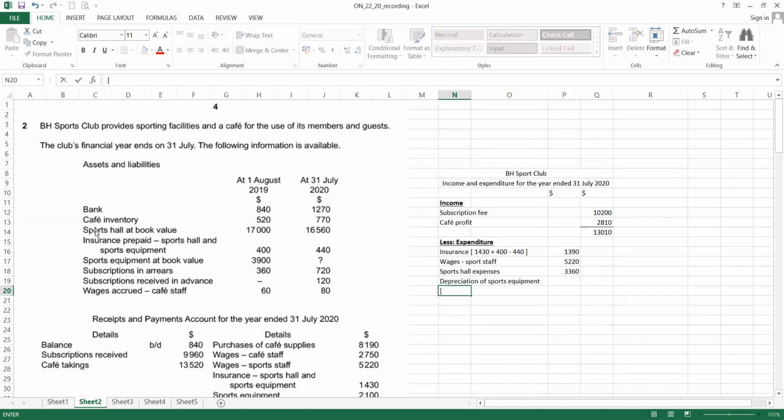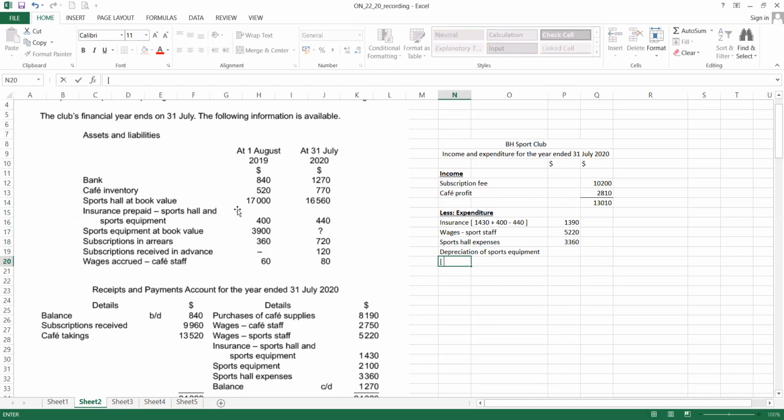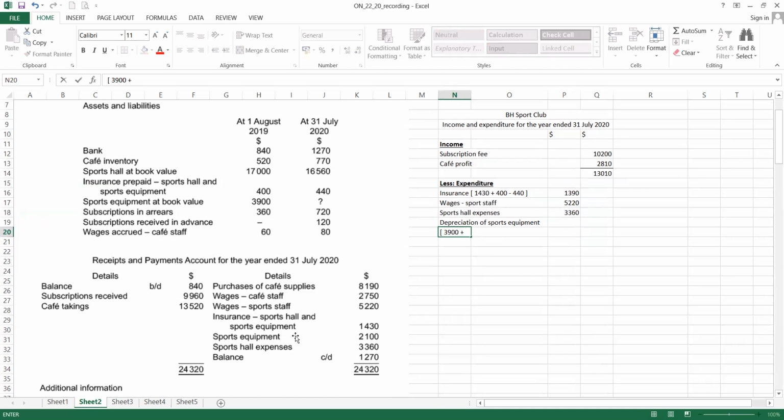Okay, we have beginning year, the sport hall at, okay. We have two types of the expense depreciation have to calculate. One is a sport hall at this one. This one is also asset. And then another sport equipment, this one, book value. So we take 3900, this one 3900 plus any new purchase. New purchase got or not? New purchase, here, sport equipment 2001.